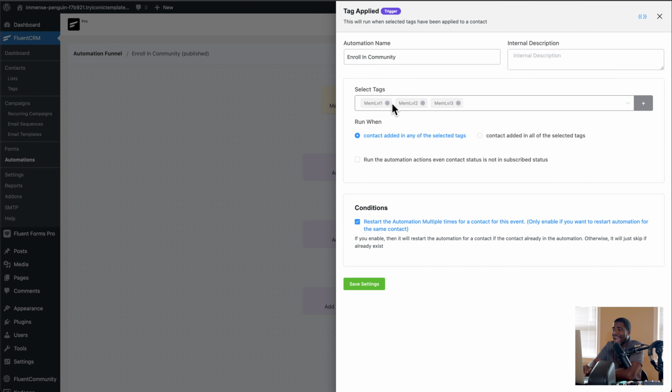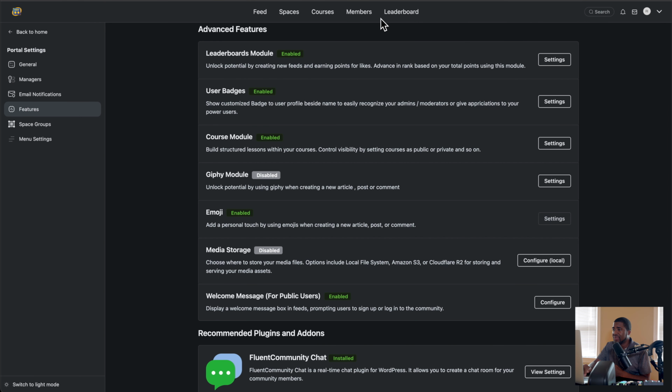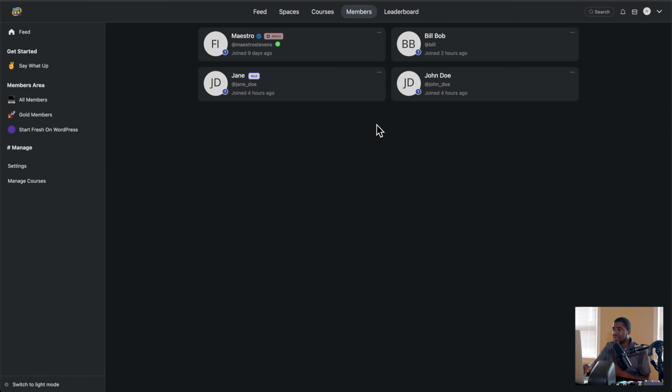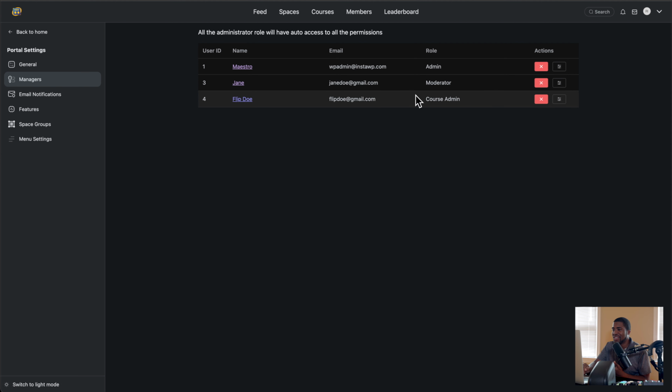And as long as they're added to one of these tags, they'll be entered into the community. That's a key thing there. So I'm going to show you an example. Remember how I said Flip is not a member in the community at all, yet somehow he's able to be a manager, which is really interesting.